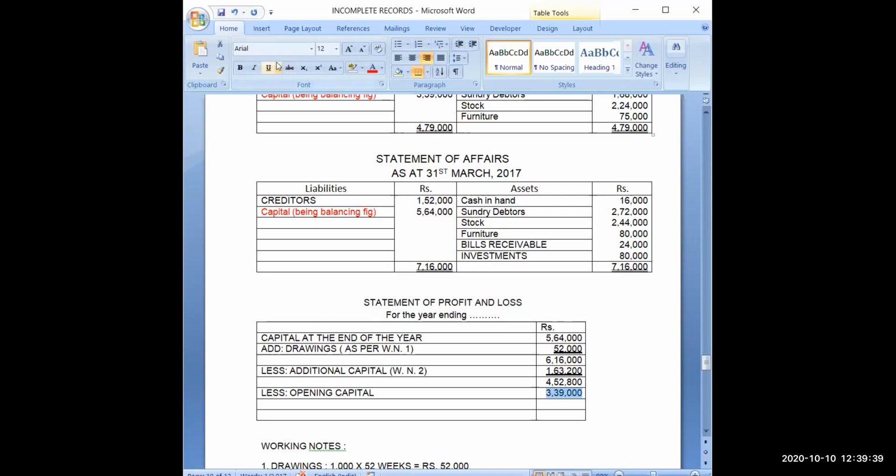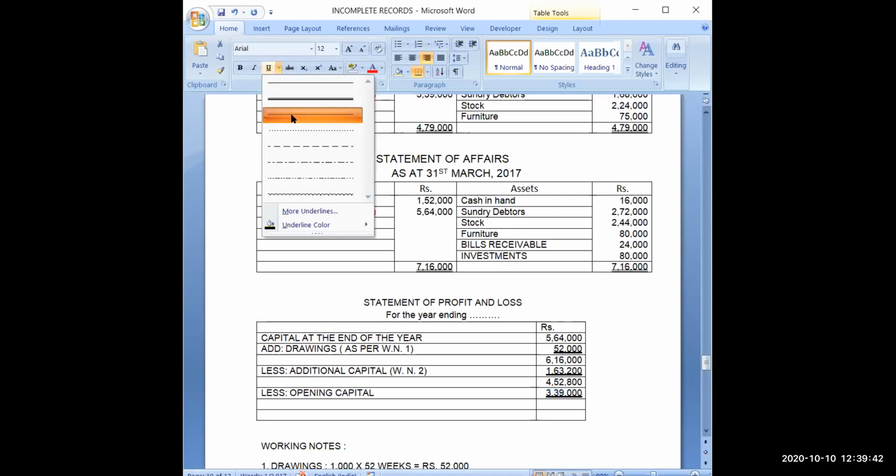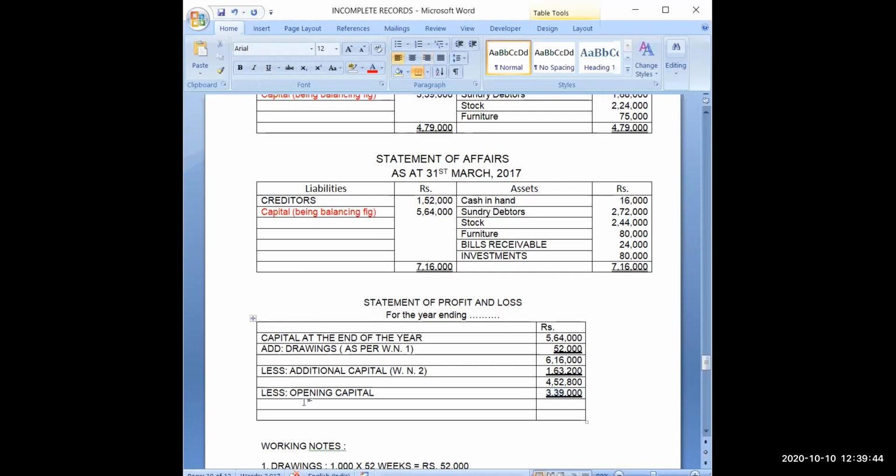So here, now I can calculate the profit for the year. Profit for the year is equal to 0, 0, 8. Now 12 minus 9, 3. Then 4 minus 3, 1.